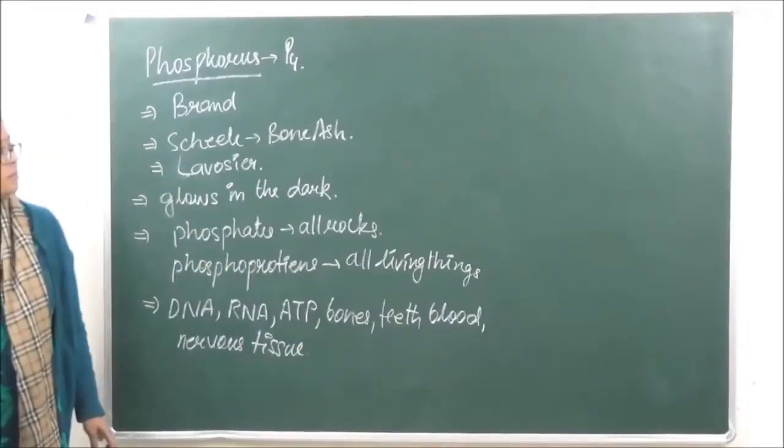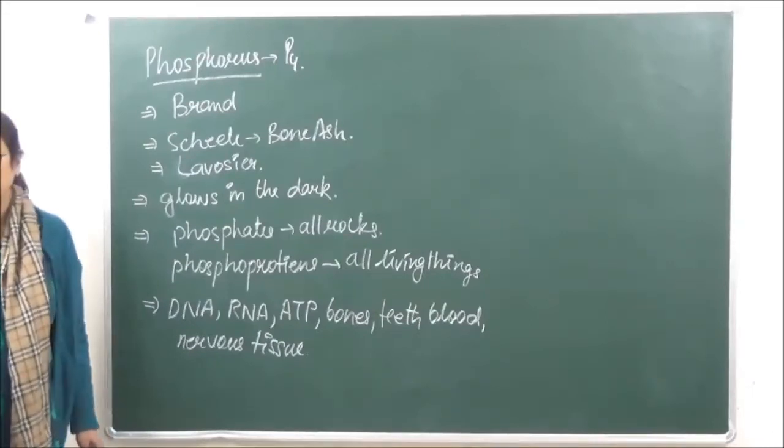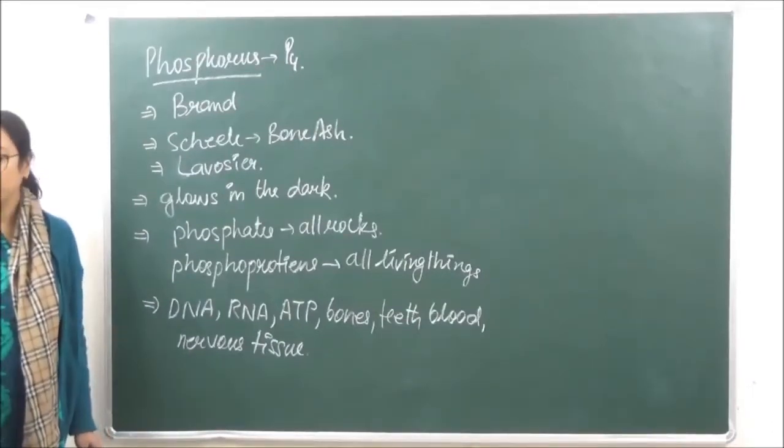Now what are the principal minerals of phosphorus जिसमें से हमारे को phosphorus मिलता है? Let's see.